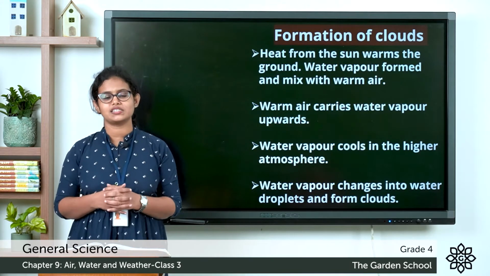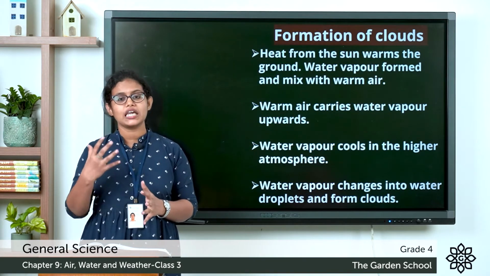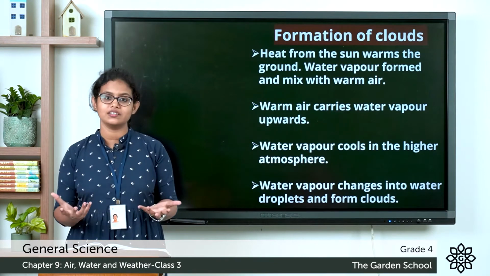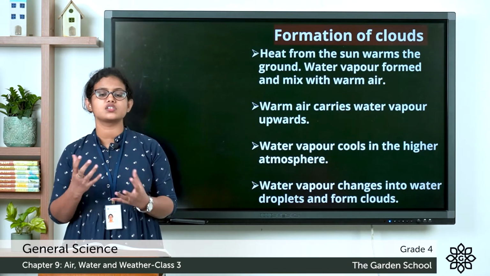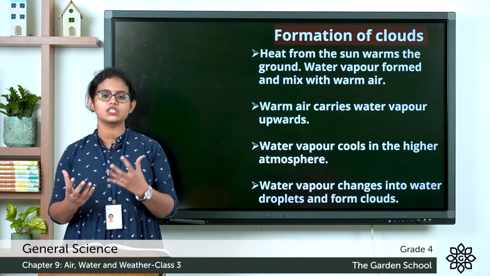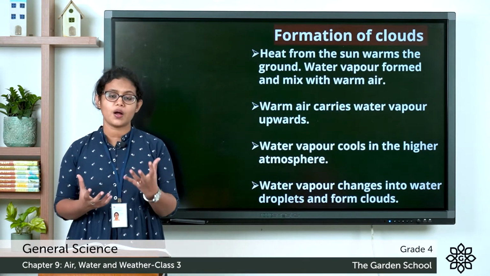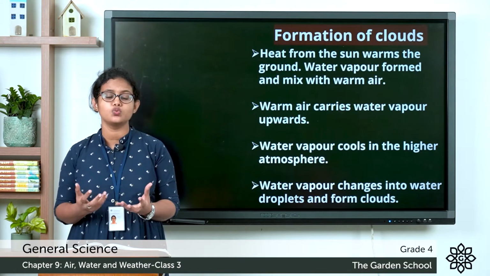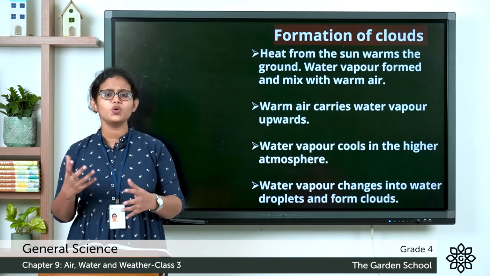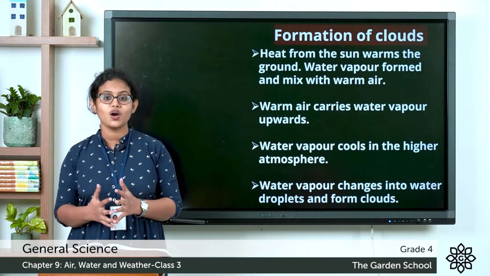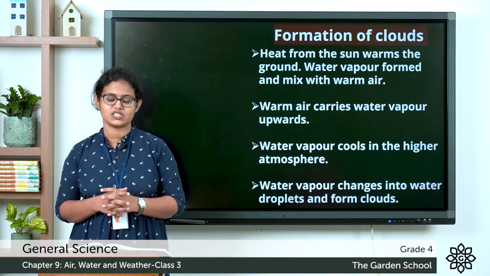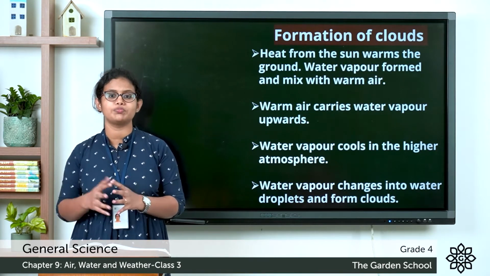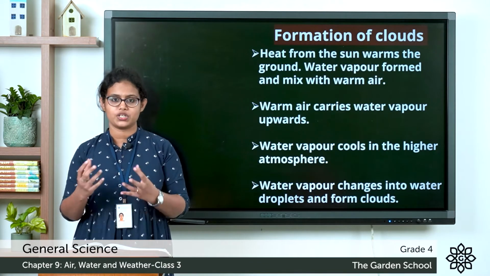You all know that the sun produces heat, and the heat from the sun warms the earth. As a result of the heat from the sun, water from the ocean, lake, and pond changes into water vapor. And what do we call that process? We call it evaporation, right? The process by which water changes into water vapor is called evaporation.